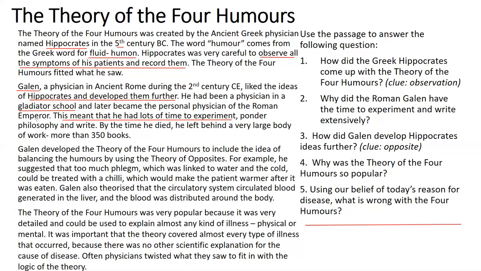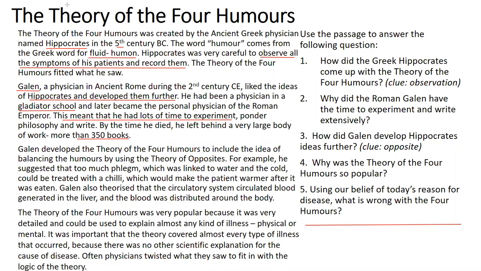And these ideas were used significantly in this period, in the Middle Ages. The fact he had 350 books shows that he's going to have a big impact on this time period, because these books were going to dominate people's ideas. But how did Galen develop it?